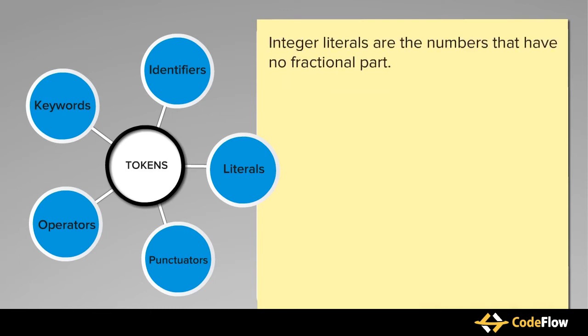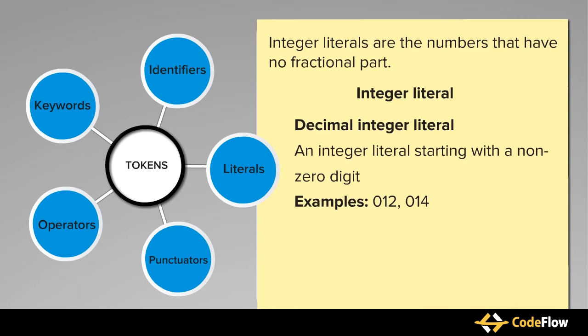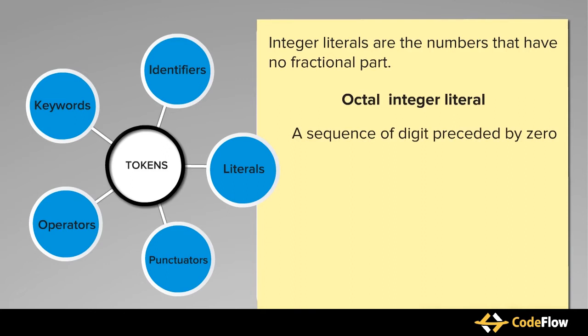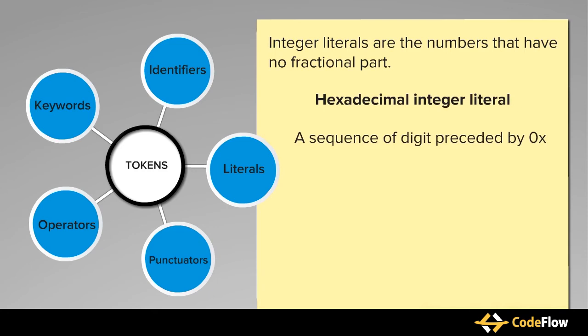Integer literals are the numbers that have no fractional part. Integer constants can be subdivided into three categories: decimal, octal, and hexadecimal integer constants. An integer literal starting with a non-zero digit is called a decimal integer literal. A sequence of digits preceded by 0 is called an octal integer literal. For example, 012, 014 are octal integer literals. A sequence of digits preceded by 0x is called a hexadecimal integer literal. For example, 0x6, 0x12 are hexadecimal literals.